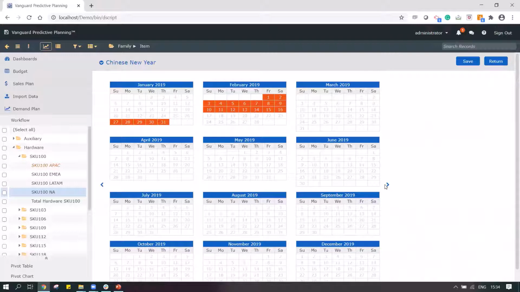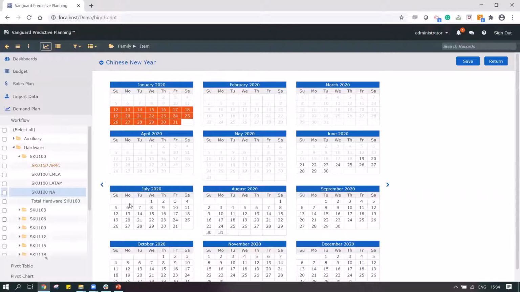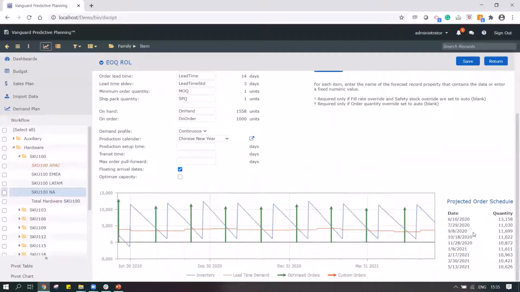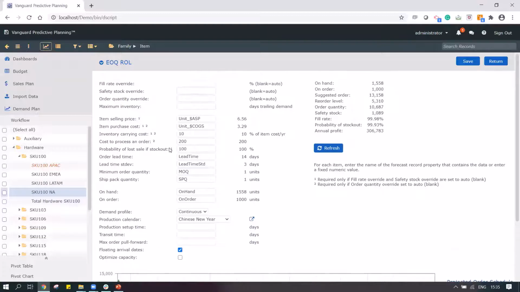In this case, I can also take into consideration that things are not very good between India and China at the moment, so we are not going to be able to get the products during these time periods. So I'm marking this particular time period as my holidays, where I would not be able to procure any product. When I do that, automatically my order would be shifted as per the calendar that I set up in the system. So that's another important feature.